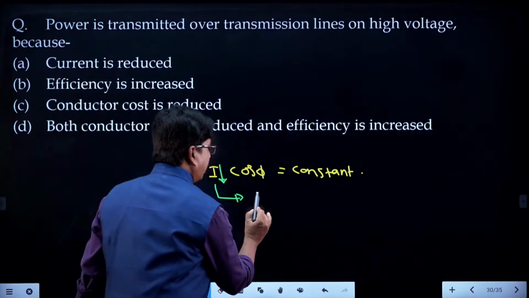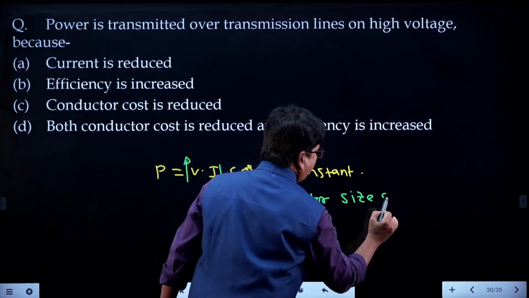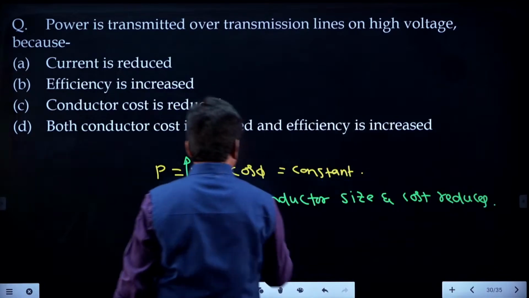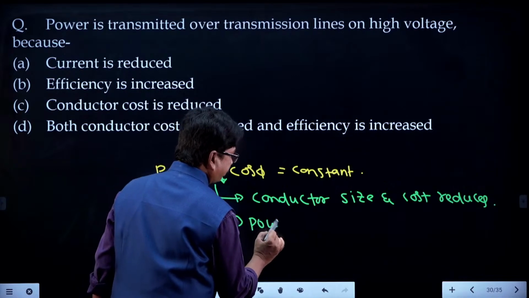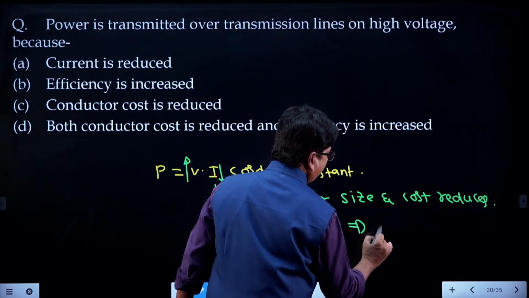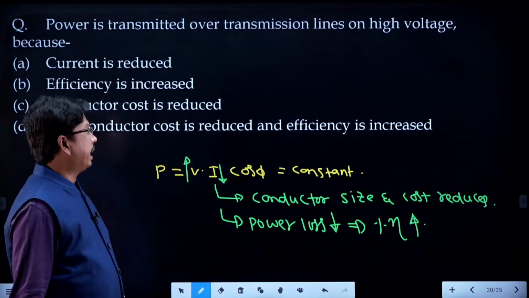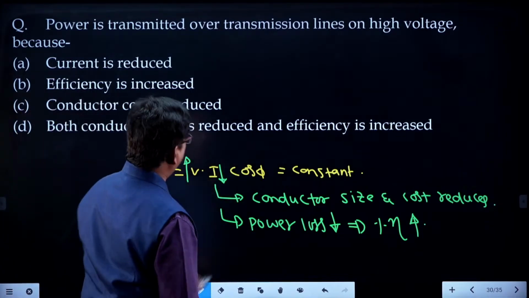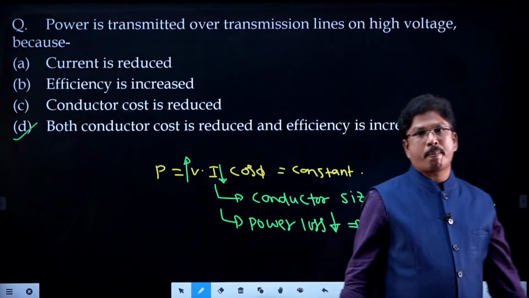Got it? So conductor size and cost reduce. And as current is reduced, power loss can be reduced. Power loss decreases, so percentage efficiency increases. So both conductor cost is reduced and efficiency will be increased. That is the option we can give. Very good.